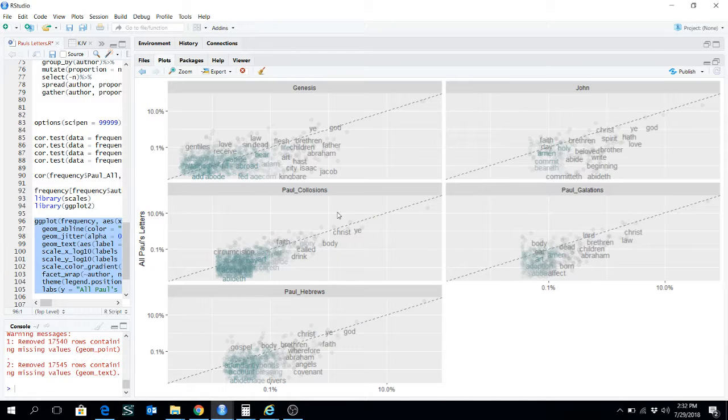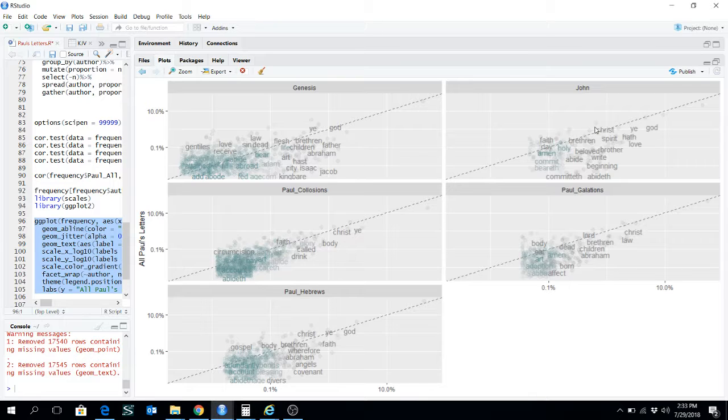Okay, so basically it's just like math. A correlation would be the diagonal line. A perfect correlation would be 1. That would be all the words on the line. The less correlated, the less they are on the line. So for example, if you take Paul and Colossians, you can see that it's tightly correlated to the line.